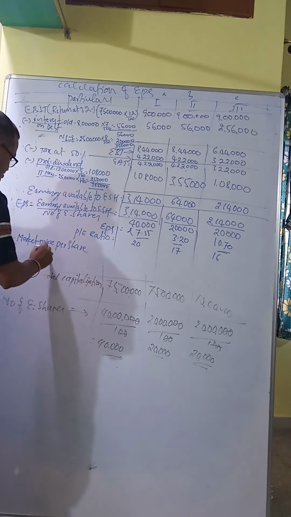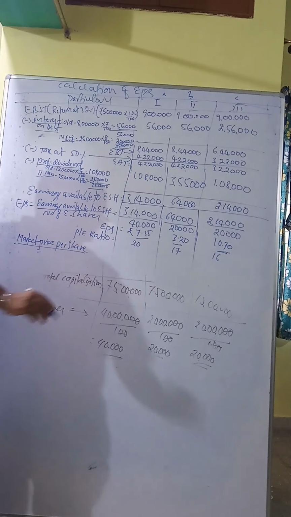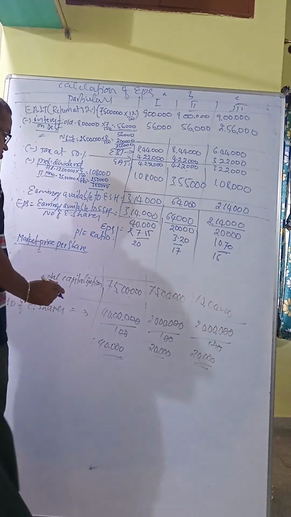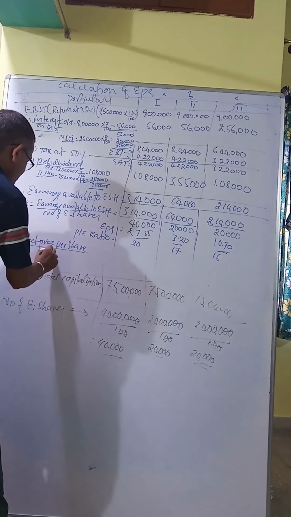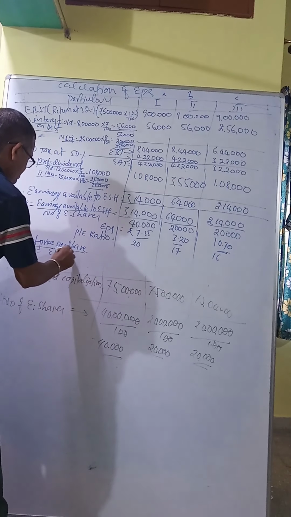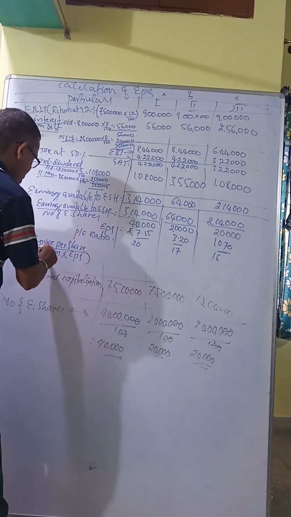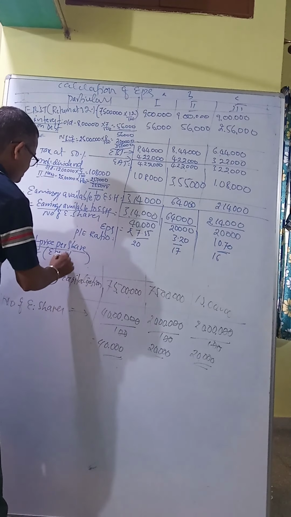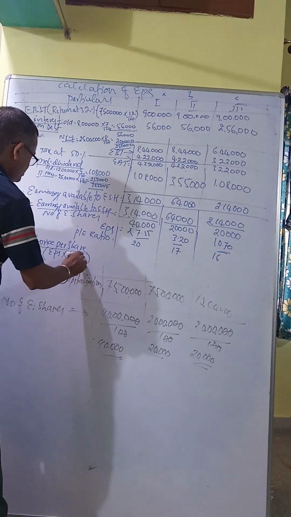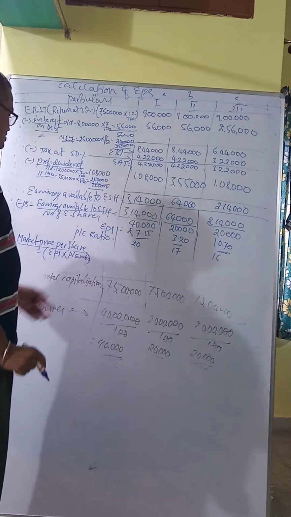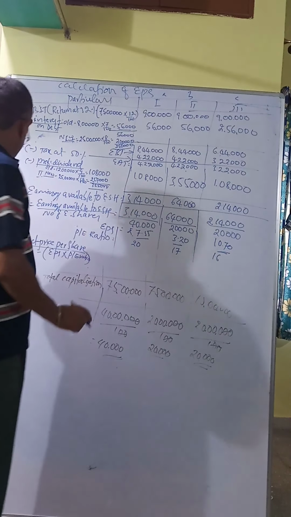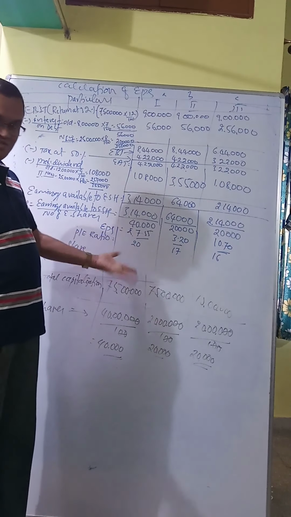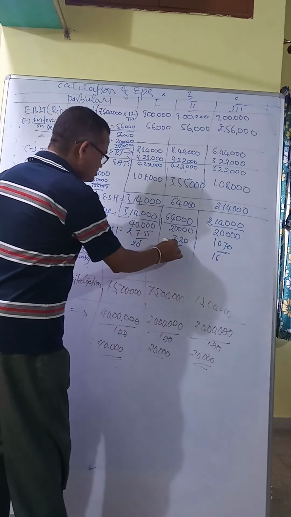Now market price per share equals the equation. You already studied last year. You studied in BCom, you studied in BBA also last year, in accounts. So EPS into price earning ratio. This is the equation. This into this, this into this. EPS into price earning ratio, this is multiplied.